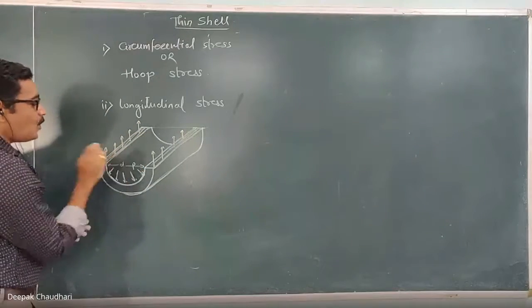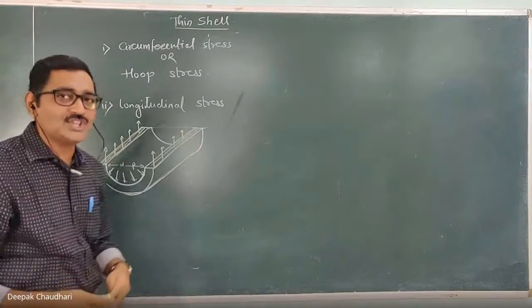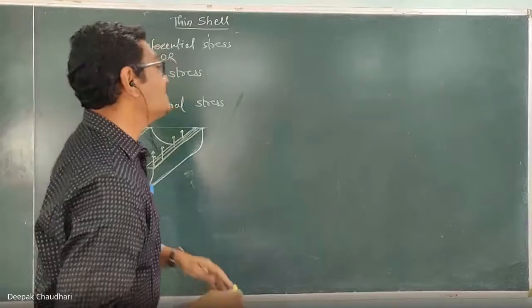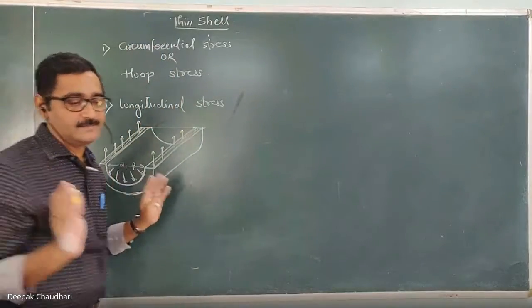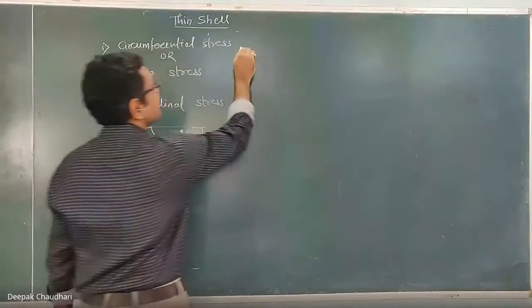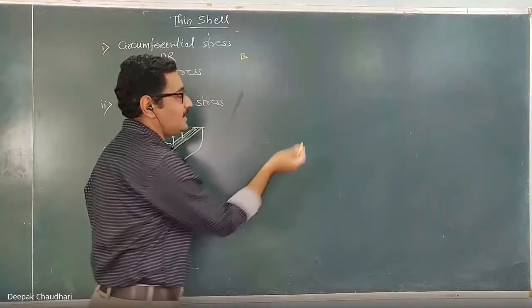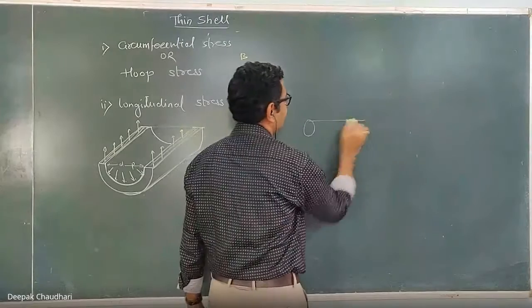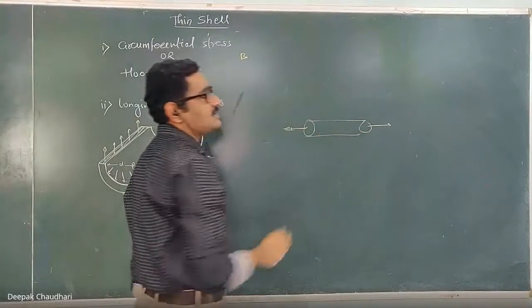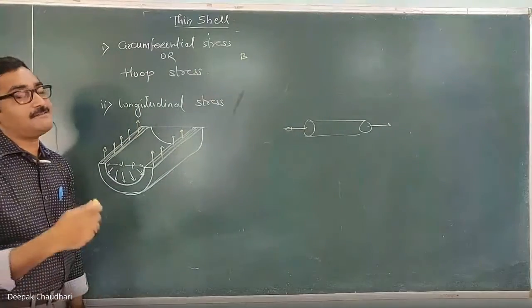The force exerted by this pressure, which is responsible for this failure, is known as the bursting force. Now, how much is this bursting force in this case? In the earlier lesson, there was an external applied axial load, because of which the internal resisting force was developed.